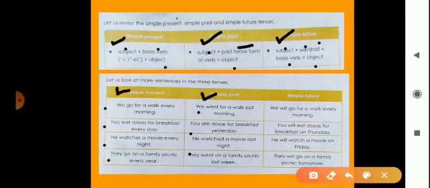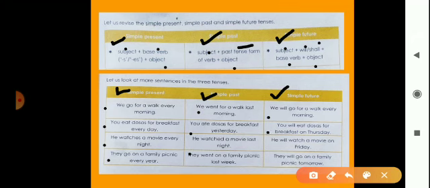So we will also see the examples of simple future tense. The same sentences we will write in simple present tense, simple past tense and simple future tense. So we will see what is in simple future tense. We will go for a walk every morning. We will go. When we add will here, it means it's a future tense. Okay. So here we can see that we will go for a walk every morning. मतलब मैं जाऊंगा. This is an action which will happen, not done. So this is future tense.